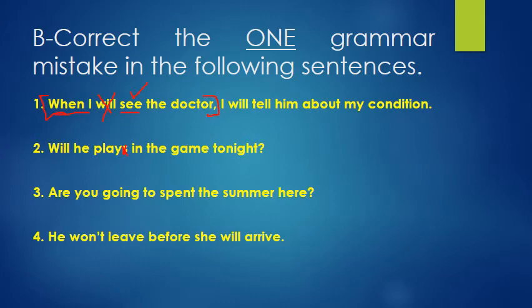Are you going to spend the summer here? Of course, this is base form. Spent is the past tense. He won't leave before she will arrive. Before is a time expression. This is a clause or part of a sentence with the time expression. What do we use when we have a time expression in the clause? We use the present simple. He won't leave before she arrives. Not she will arrive, before she arrives. Present simple, she takes S. All right?